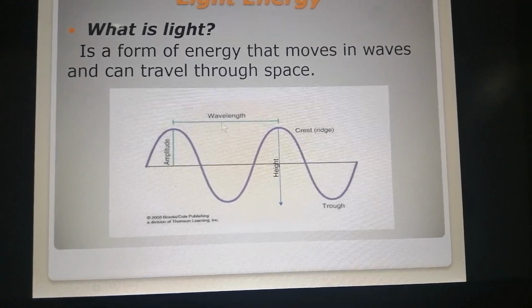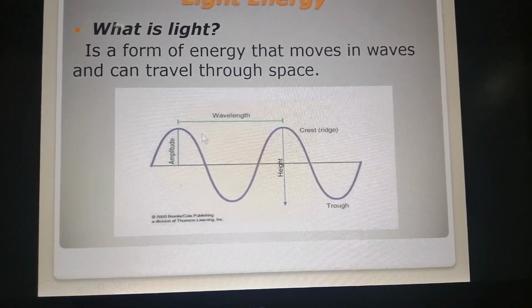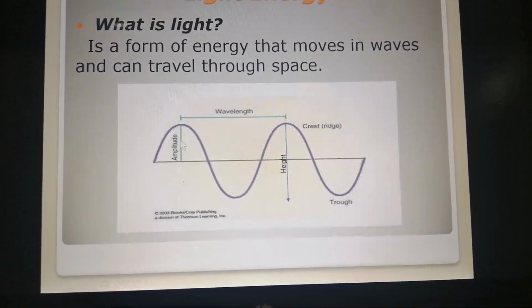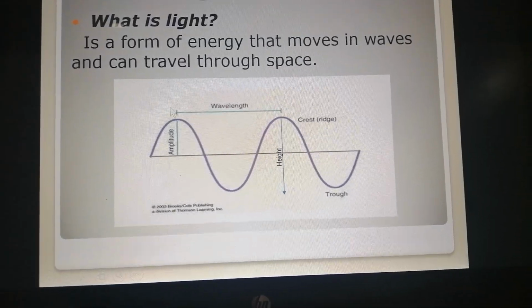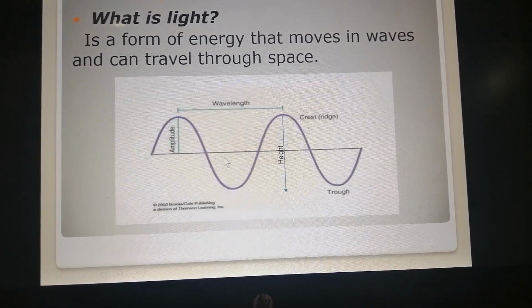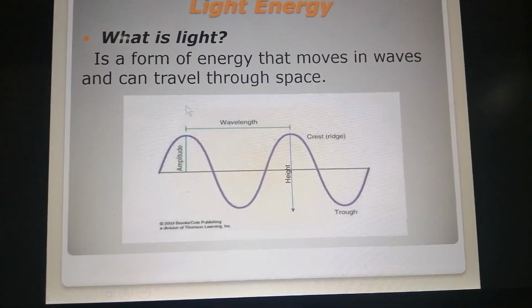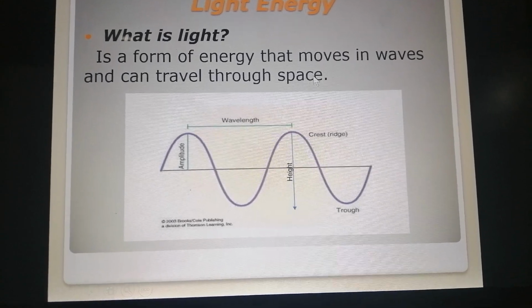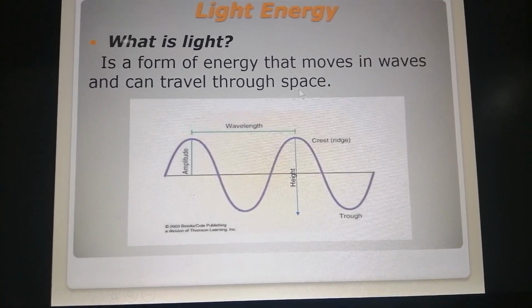These waves have wavelength, which is the distance between two crests or between two troughs, and amplitude, which is the distance between the midline and the crest, or the midline and the highest point, or the midline and the lowest point. So what is light? It is a form of energy that moves in waves and can travel through space.